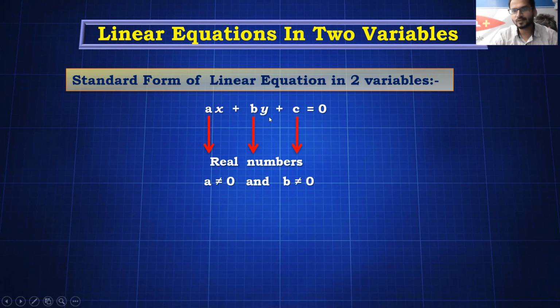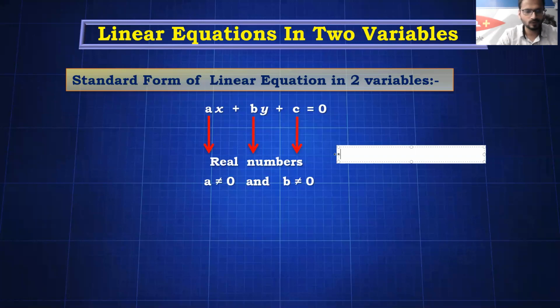The answer is ax + by + c = 0, where a cannot be 0 and b cannot be 0. Many times students write ax + by = c, because this is also given in the options, or ax + by = 0. This is not the correct answer, students. It is a wrong answer. This is the usual form, the form in which we solve the questions. But if the question asks for the standard form, ax + by + c = 0 is the correct answer. So please note this in your notebook. Very important, may be asked in your exams.